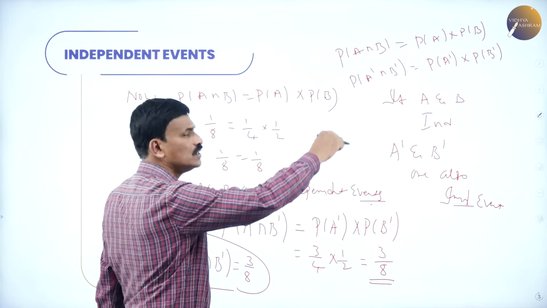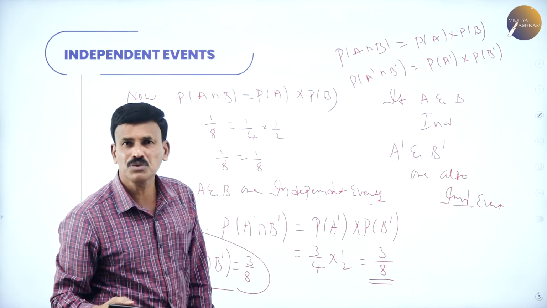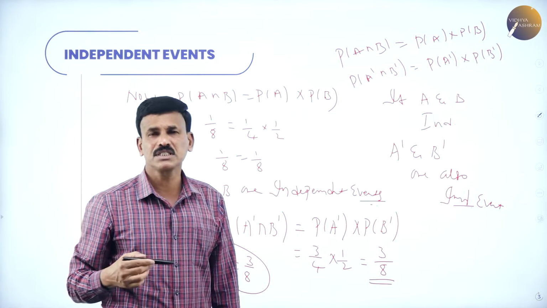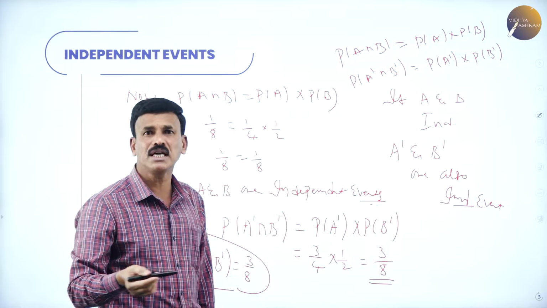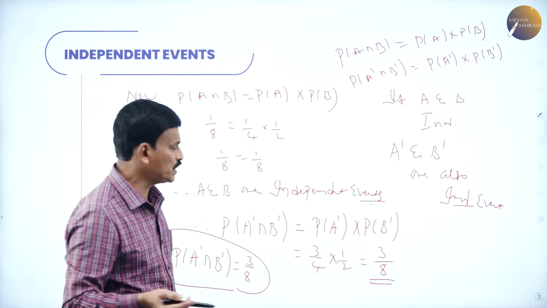So, since probability of A intersection B is equal to probability of A into probability of B, the probability of A dash intersection B dash is also equal to probability of A dash into probability of B dash.